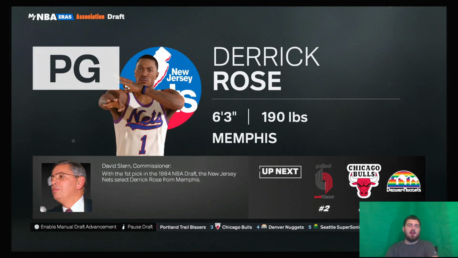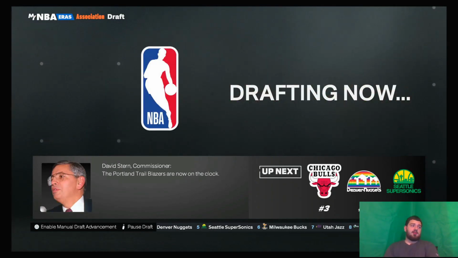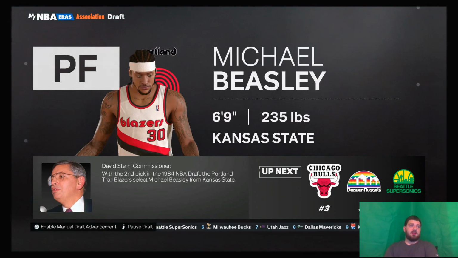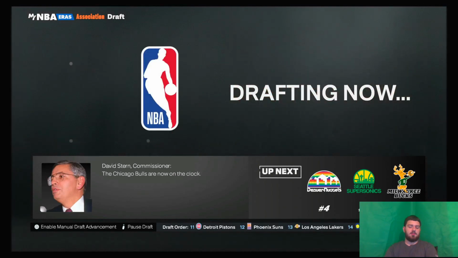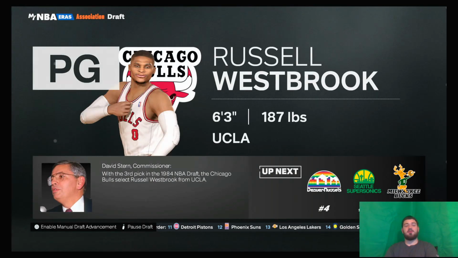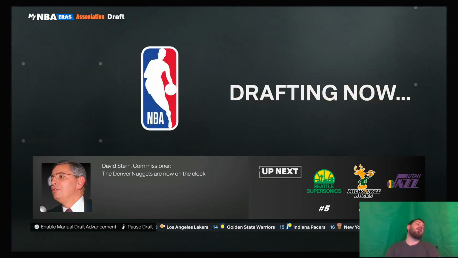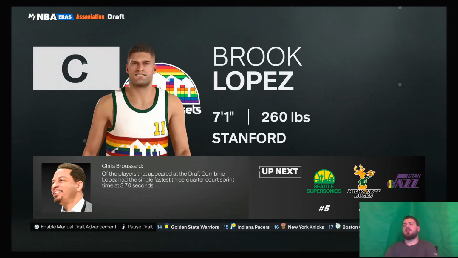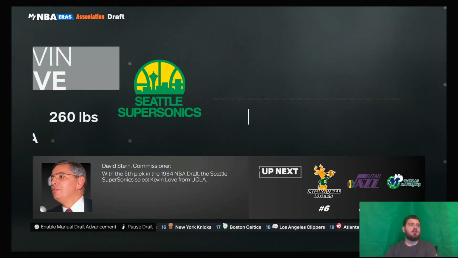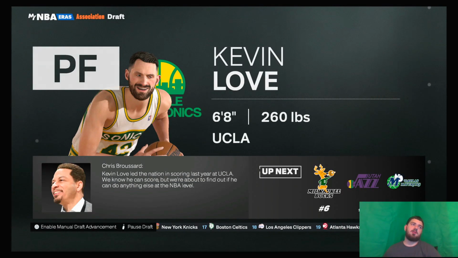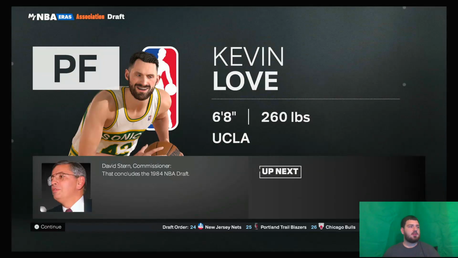The Nets take Derrick Rose. That's big time. The Trailblazers are going to select Michael Beasley. That's not what happened in real life. Never mind. Westbrook goes to the Bulls, so they don't get Derrick Rose, but they get the other explosive point guard. The Nuggets take Brook Lopez. We watch the top 5 picks each draft. That's how we're probably going to go for this. Kevin Love goes to the Sonics. Okay. We are going to sim to end.